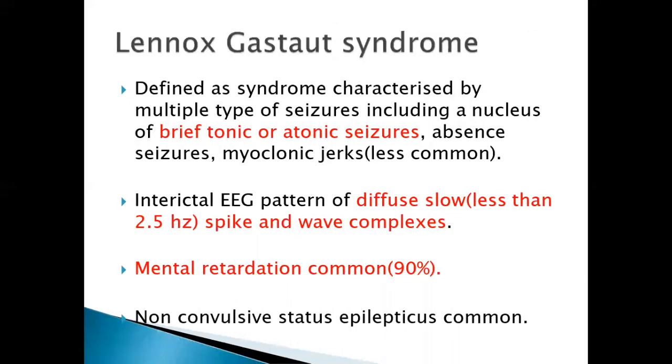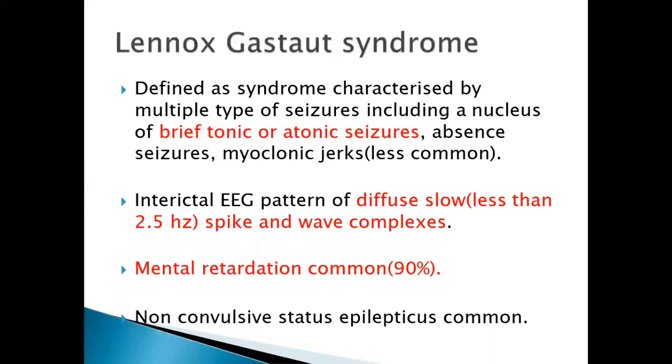Next is Lennox-Gastaut. Lennox-Gastaut syndrome is the continuation of West syndrome. As I already mentioned, Ohtahara syndrome progresses to West, and West syndrome patients progress to Lennox-Gastaut. It is a syndrome characterized by multiple seizure types. So usually Lennox-Gastaut syndrome has generalized tonic-clonic seizures, atypical febrile seizures, atonic seizures. You name a seizure, those kinds of seizures are present in Lennox-Gastaut. What is important is you don't get focal seizures in Lennox-Gastaut. Focal seizures are rare.